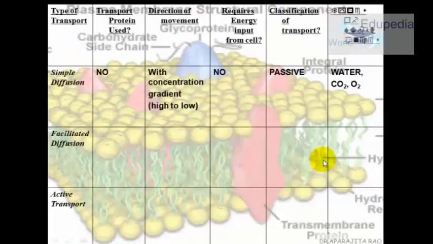Okay, so this is a chart. We'll complete this step by step as we finish the cell transport lectures. So simple diffusion we have studied: we don't need any transport protein. The direction is high to low, with the concentration gradient. It does not require cell energy, only kinetic energy is used. And in classification, it is passive in nature. Examples are water molecules, carbon dioxide and oxygen molecules.